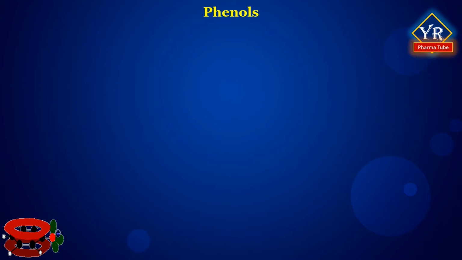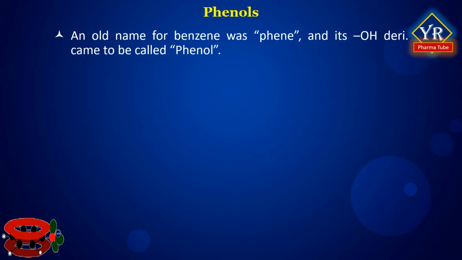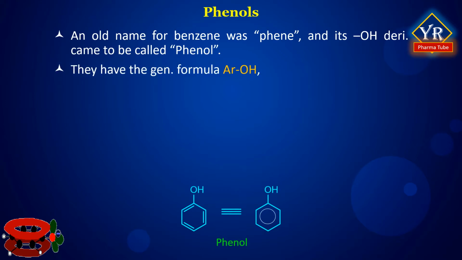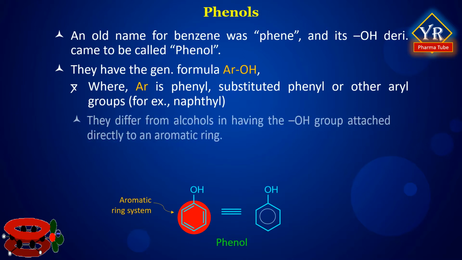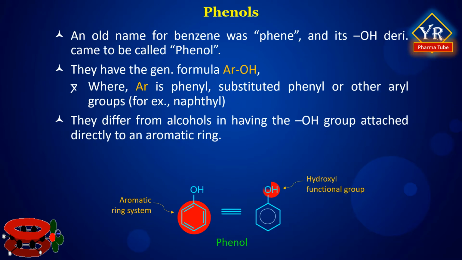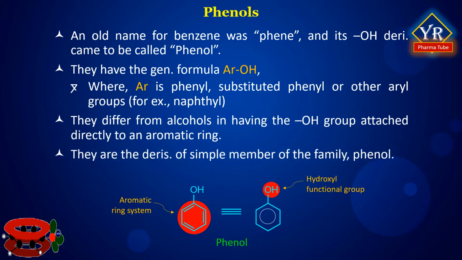Introduction to phenols. An old name for benzene was phene, and its hydroxyl derivative came to be called phenol. Phenols are compounds of the general formula ArOH, where Ar is phenyl, substituted phenyl, or one of the other aryl groups, for example naphthyl. Phenols differ from alcohols in having the hydroxyl group attached directly to an aromatic ring. They are generally named as derivatives of the simplest member of the family, that is phenol.